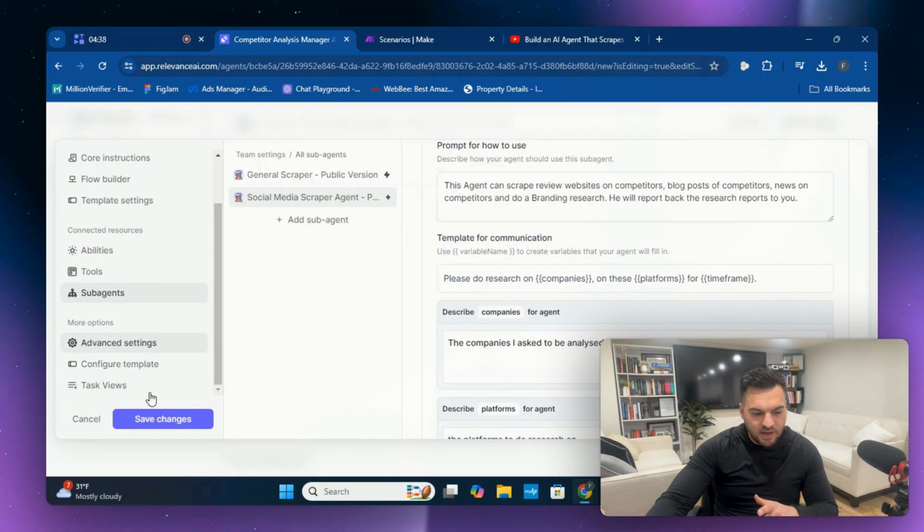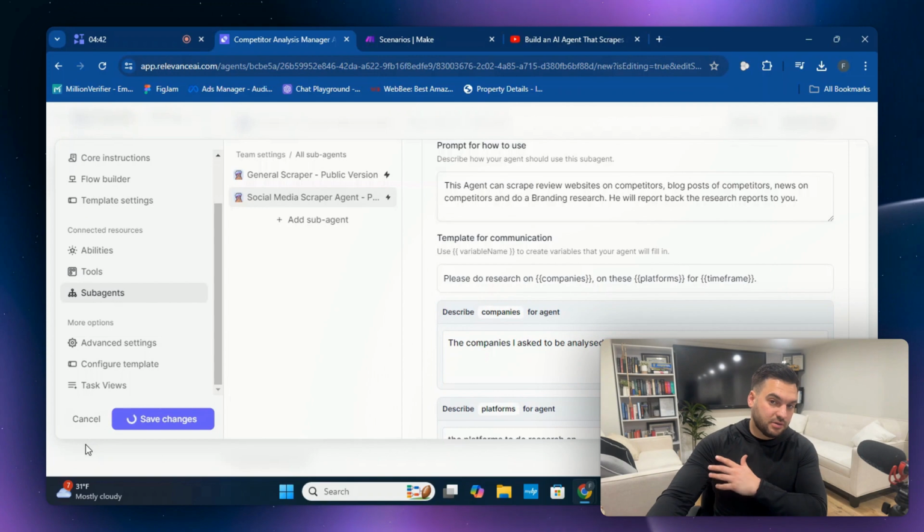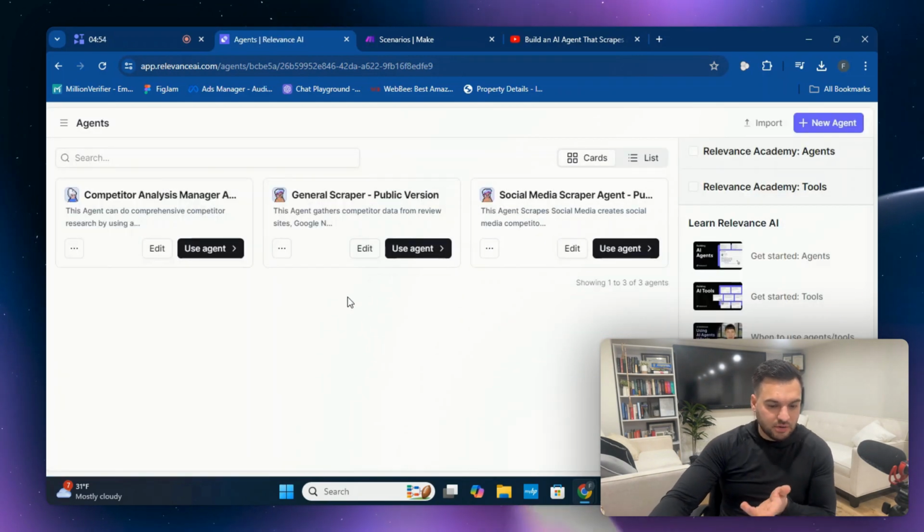And then we have some advanced settings, but that's neither here nor there. You always want to save your changes before exiting, or else everything can be wiped away. I've made many mistakes doing that. All right, now let's move to the general scraper agent.